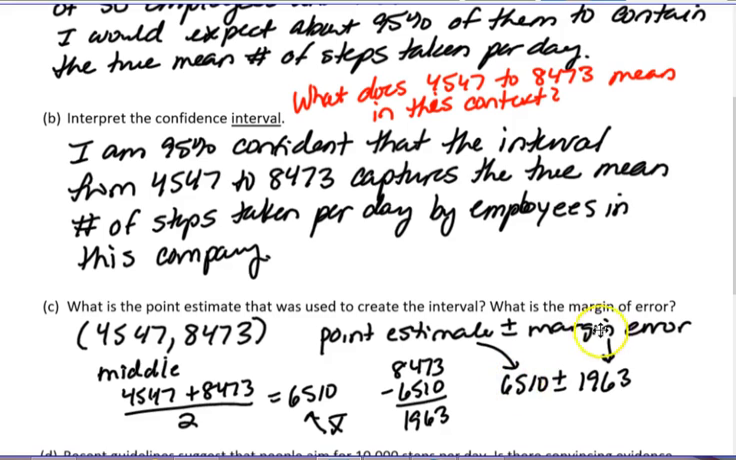Then the margin of error would be whatever we add or subtract on both sides. If we take 8,473 minus 6,510, we get that we added 1,963 to get to the 8,473, which would mean we would subtract it to get to the 4,547. So this is the point estimate and this is the margin of error.